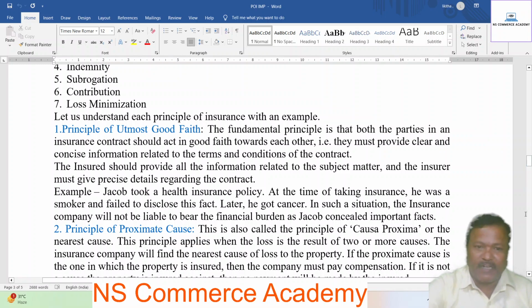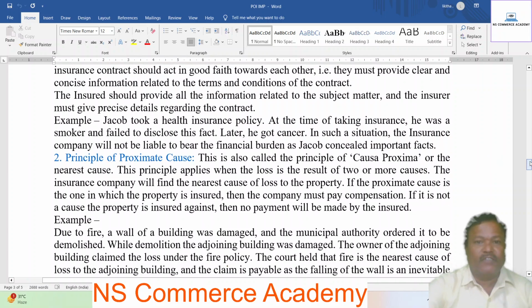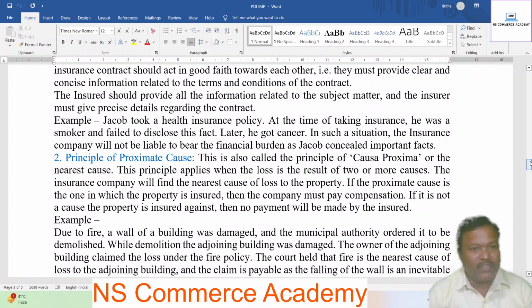Next, principle of proximate cause. This is also called the principle of causa proxima or the nearest cause. This principle applies when the loss is the result of two or more causes. The insurance company will find the nearest cause of loss to the property. If the proximate cause is one against which the property is insured, then the company must pay compensation. If it is not a cause the property is insured against, then no payment will be made by the insurance company.